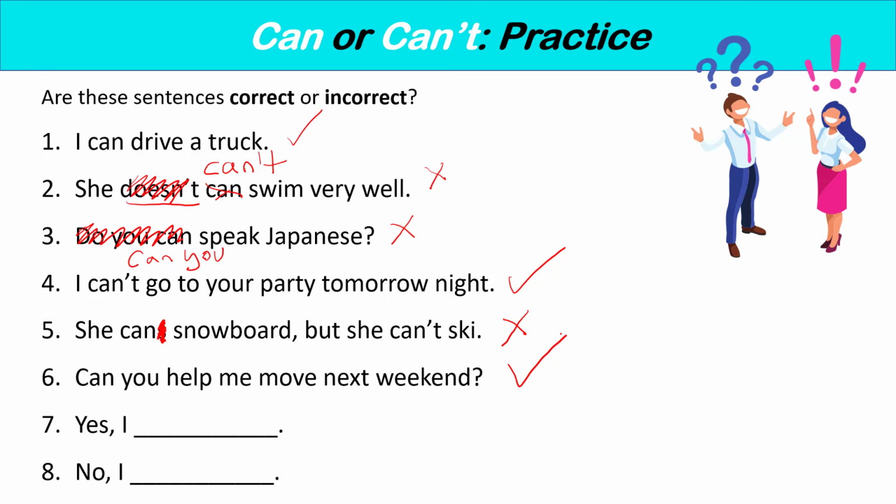Can you help me move next weekend? And number 7, we would say, yes, I can. That is the short answer for number 6. And number 8, the negative short answer, no, I can't.